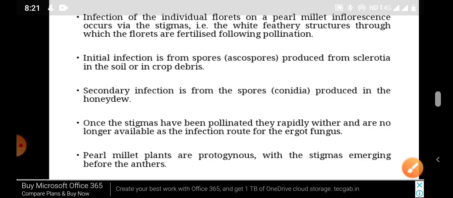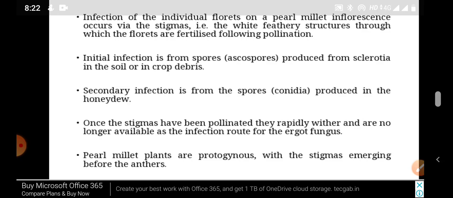Then what is the procedure? In contaminated seed infection, individual florets on a pearl millet inflorescence are infected via the stigmas, the white feathery structures through which the florets are fertilized following pollination. Initial infection is from spores produced from sclerotia in the soil.